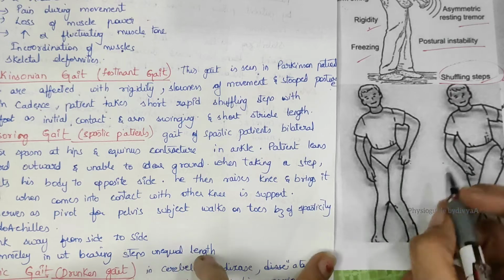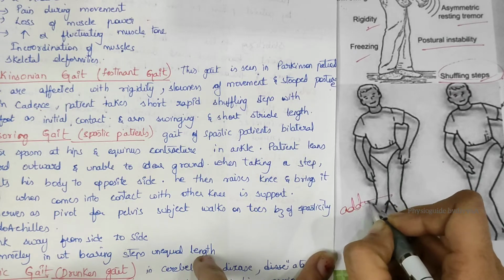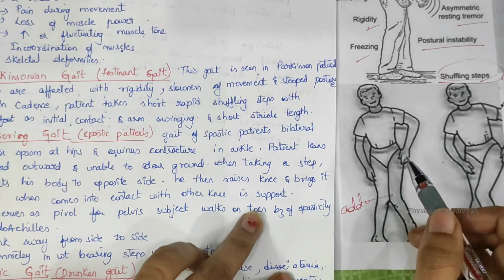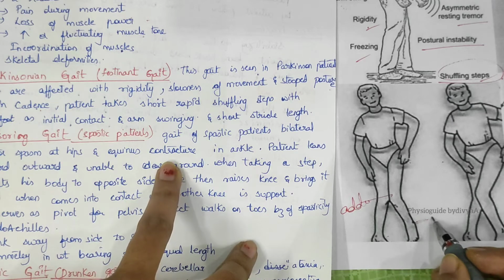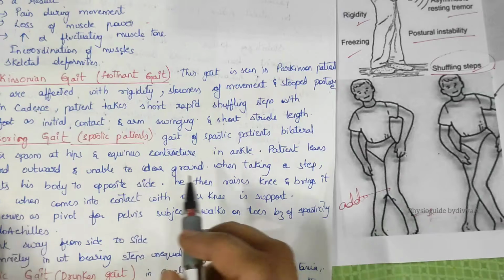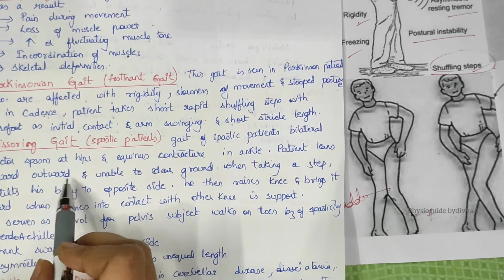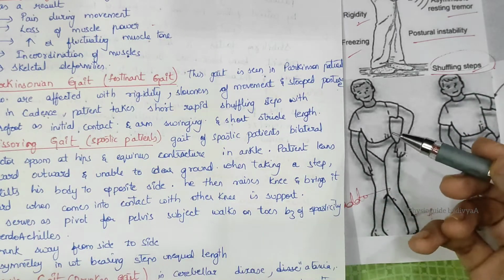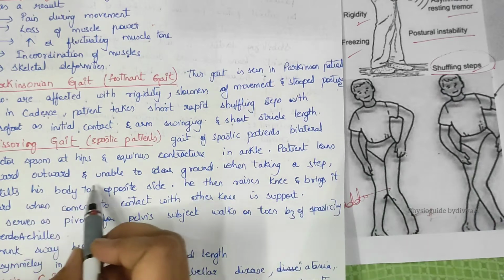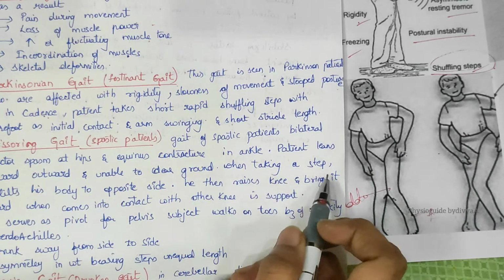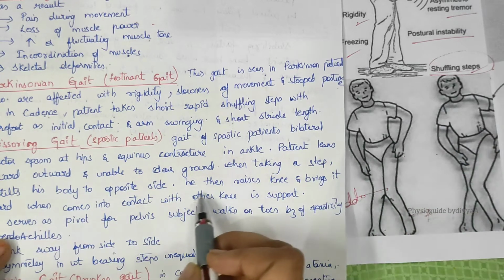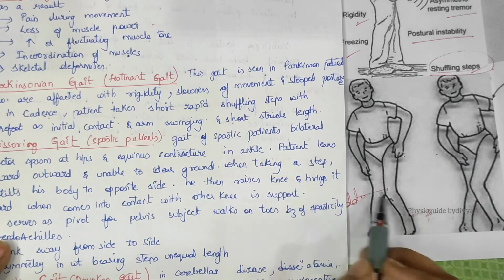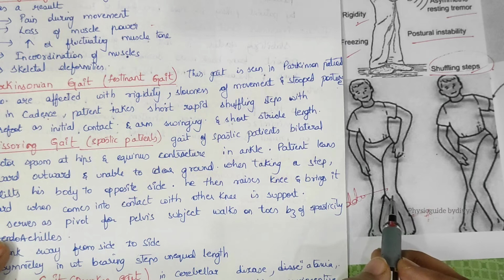Bilateral adduction spasm is seen at the hip, and equinus contraction of the ankle. The patient leans outwards, moving forwards and outwards, and is unable to clear the ground when taking a step. He tilts his body to the opposite side, and then raises the knee and brings it forward until it comes in contact with the other knee in support.